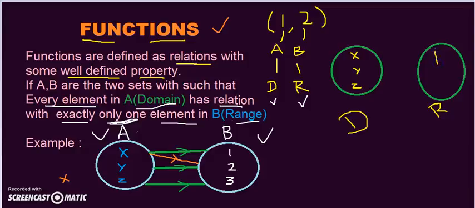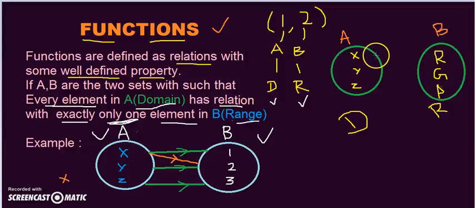For example, red, green, yellow, or let's make it purple, P. This is set A and this is set B.